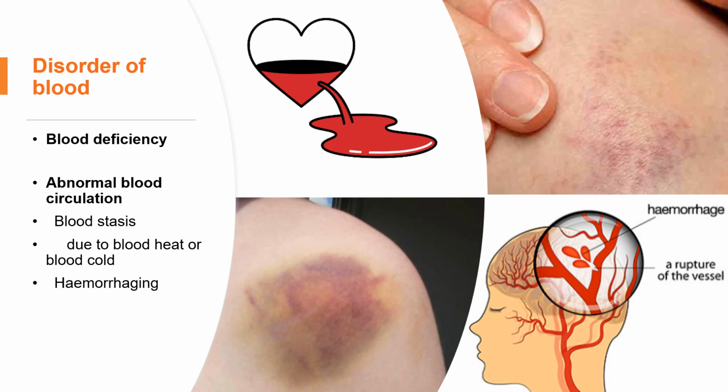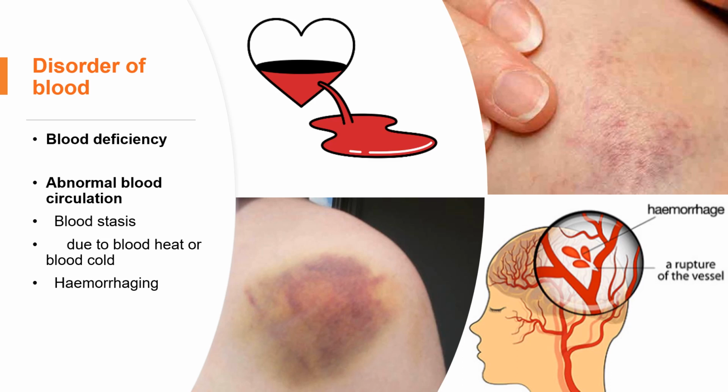That's why part of the blood we also call nutrition qi, which means blood can nourish our body.